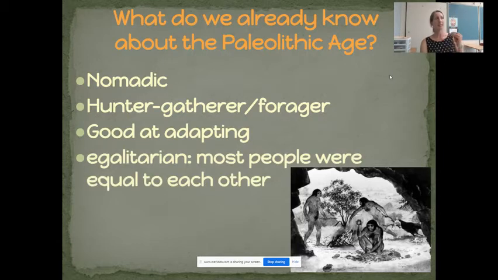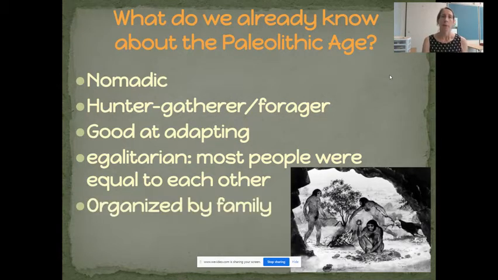Also, since everyone had to contribute, both men and women of different ages, so that the entire tribe or family would survive, most of it was very egalitarian. So people were equal to each other. They were viewed as having very similar roles, very similar value in society. And they were mostly organized by family.